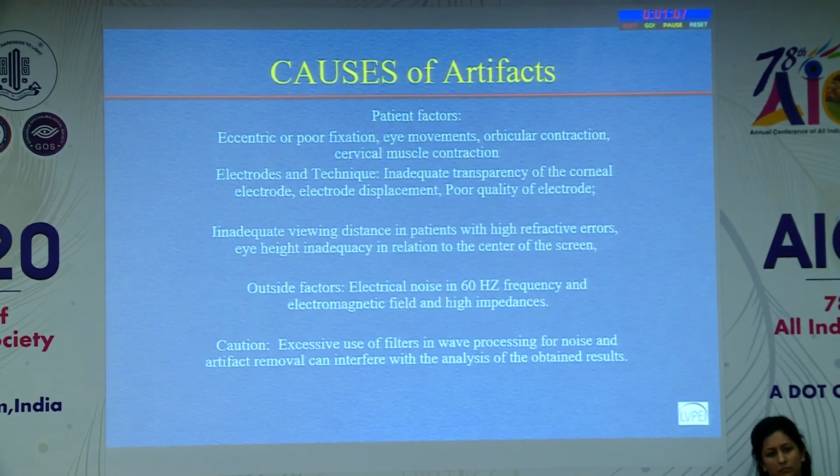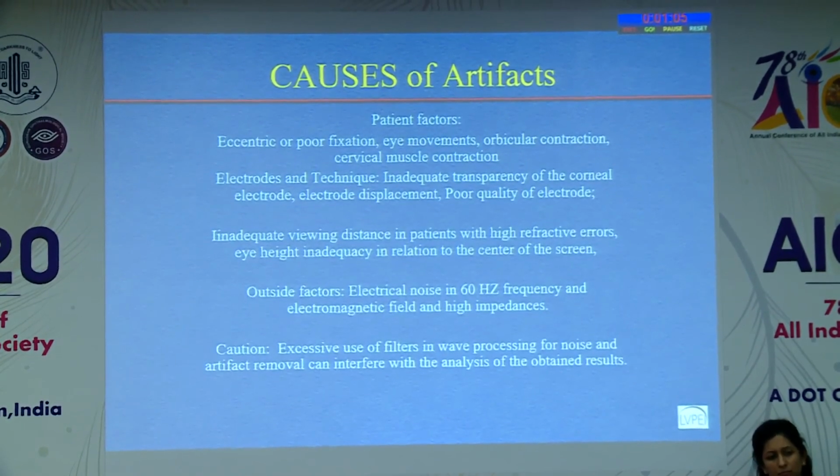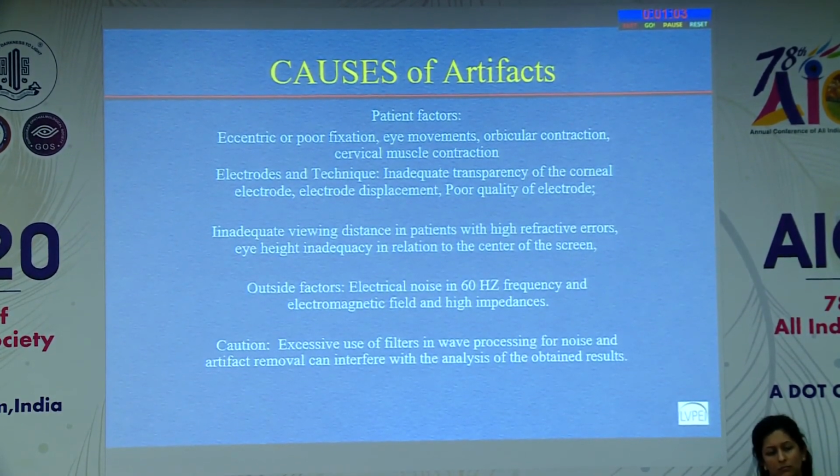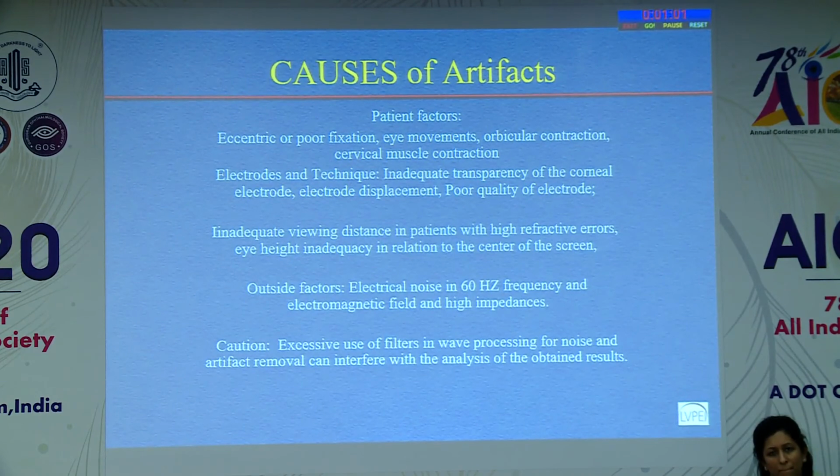So I think the causes of artifacts briefly are patient factors, like if the patient has eccentric or poor fixation, this is especially for the pattern ERG or multifocal ERG, or the patient has eye movements, or there is orbicularis contraction, or even cervical muscle contraction. So how the patient sits, whether their muscles are relaxed or not, if they are very tense, bound up, it can cause contamination of your recording.